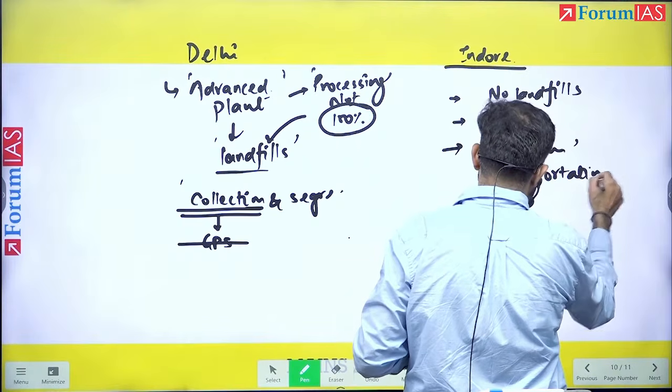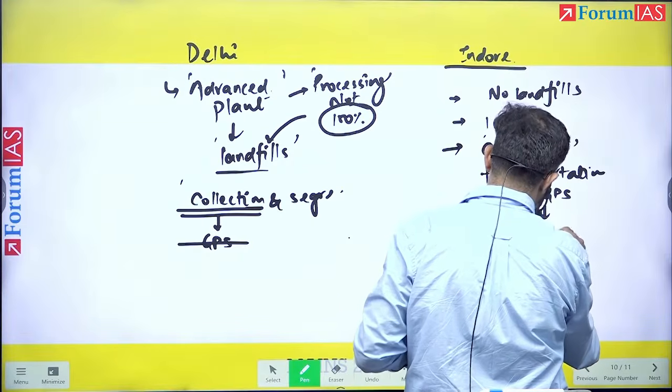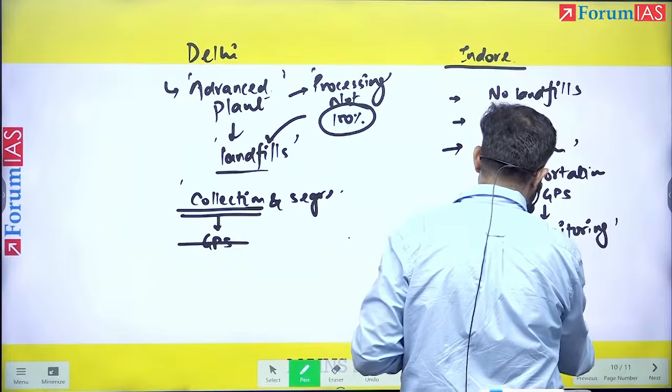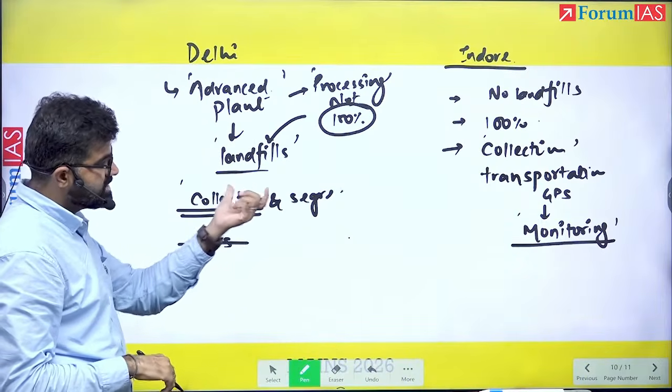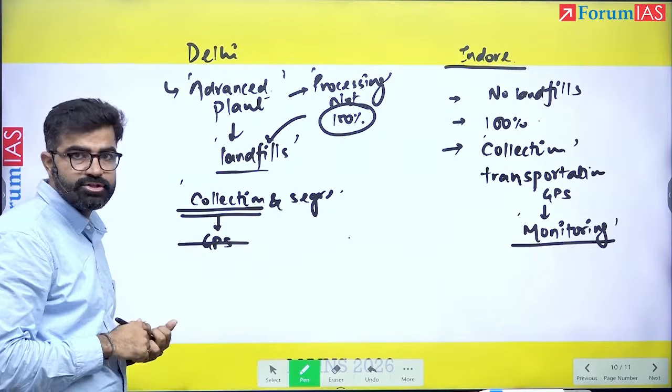Because of this, it is very easy to monitor them, so that they do not dump the waste they have collected somewhere in between, right? GPS monitoring is there, transportation is proper.